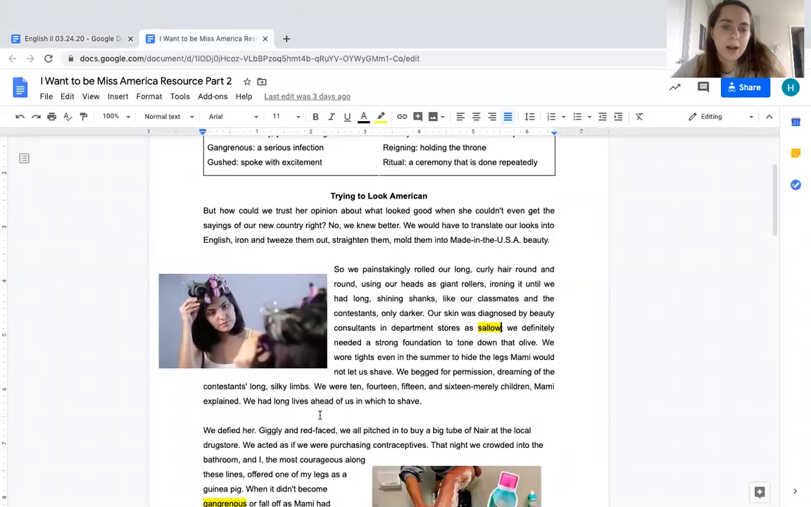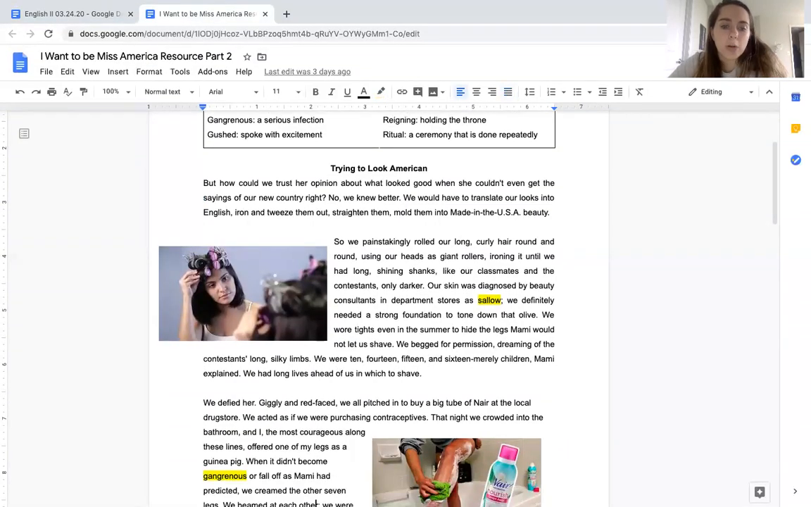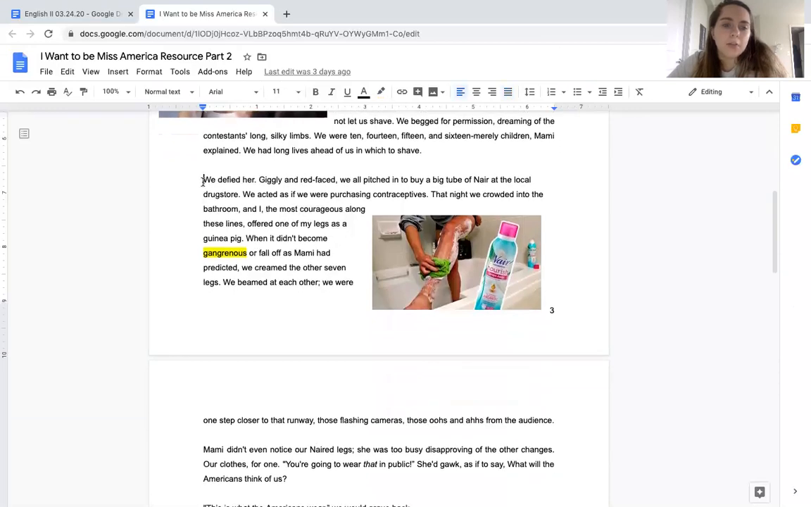Okay, let's keep reading. We defied her. Giggly and red-faced, we all pitched in to buy a big tube of Nair at the local drugstore. We acted as if we were purchasing contraceptives. That night, we crowded into the bathroom, and I, the most courageous along these lines, offered one of my legs as a guinea pig. When it didn't become gangrenous,